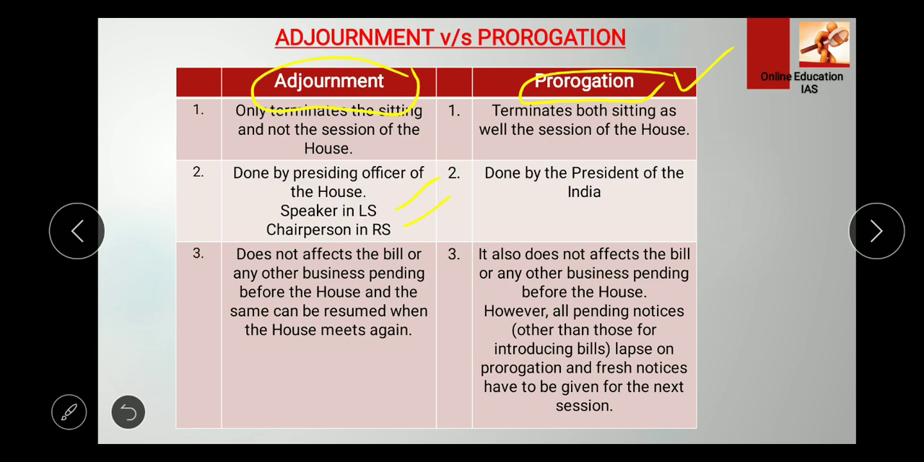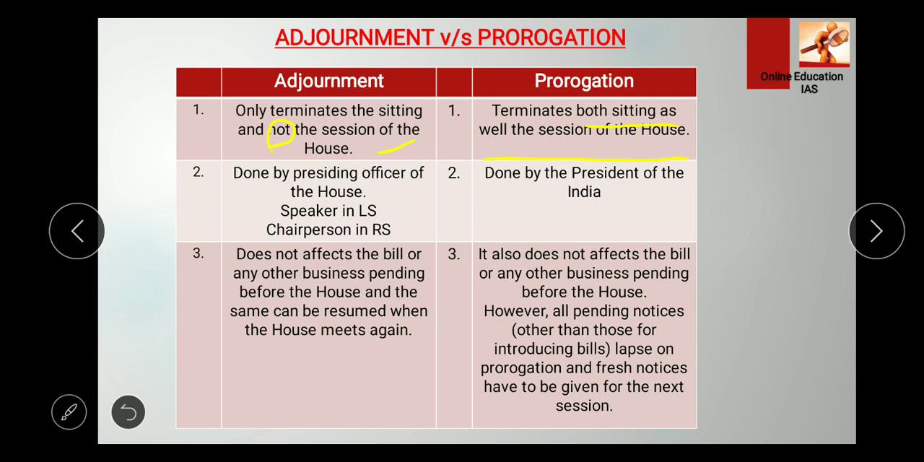So now we proceed. We see adjournment versus prorogation. So what is adjournment? The difference between these is that adjournment only terminates the sitting and not the session of the house. As I have explained earlier, it is for a specified time, that can be for hours, that can be for days, that can be for weeks. So it only terminates the sitting and not the session. But what is prorogation? It terminates both the sitting as well as the session of the house.